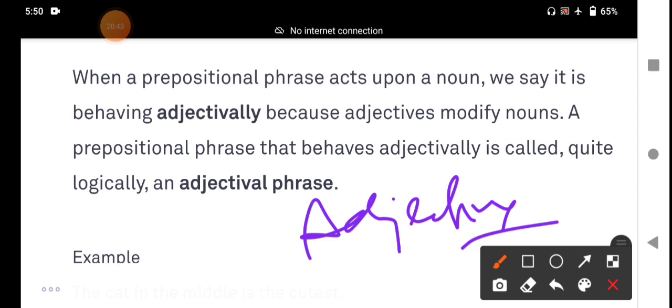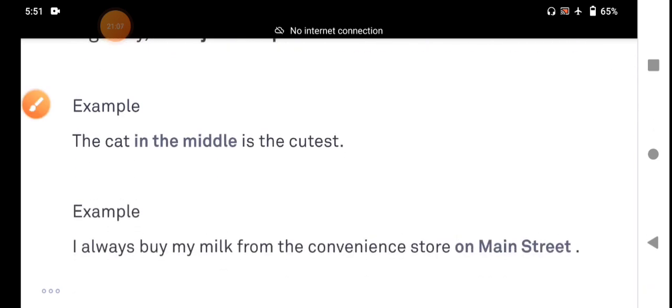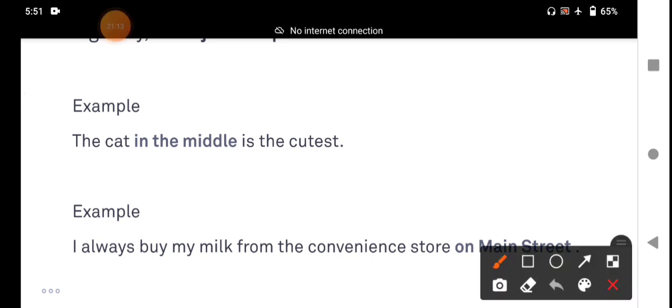Here we are discussing the adjectival phrase. When a prepositional phrase acts upon a noun, we say it is behaving adjectively, because adjectives modify nouns. A prepositional phrase that behaves adjectively is called, quite logically, an adjective phrase. Adjective phrase, my dear students. For example, kinds of prepositional phrase that function as an adjective.